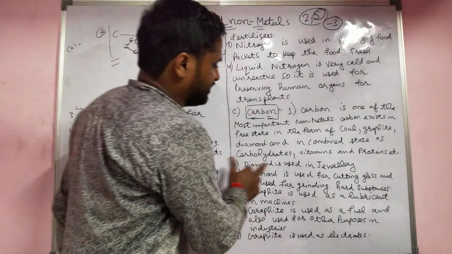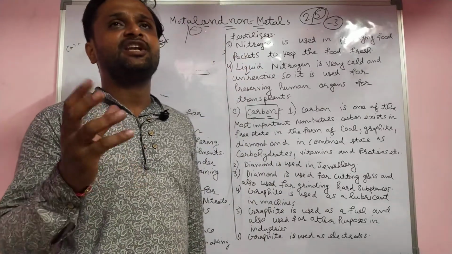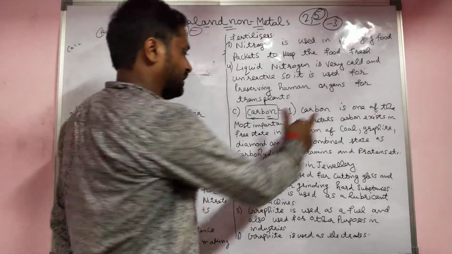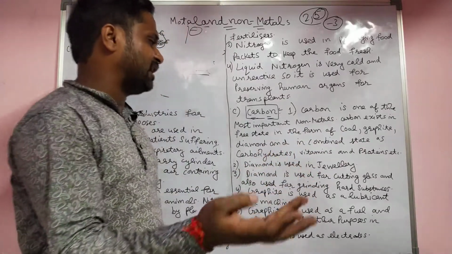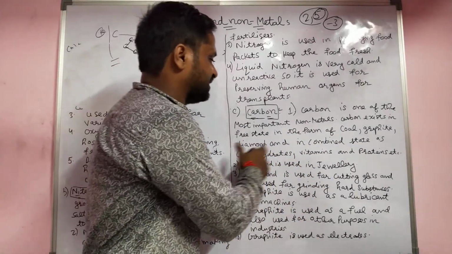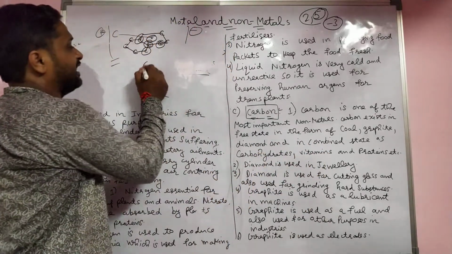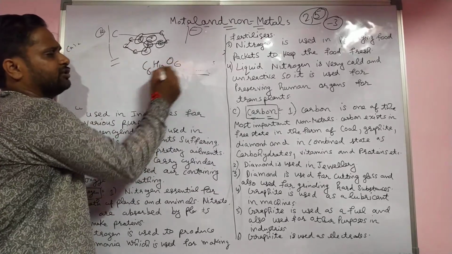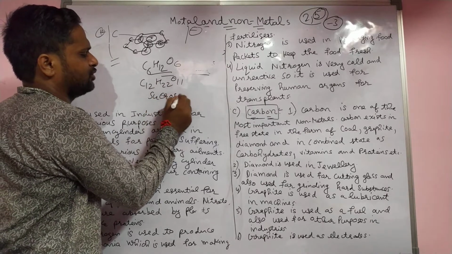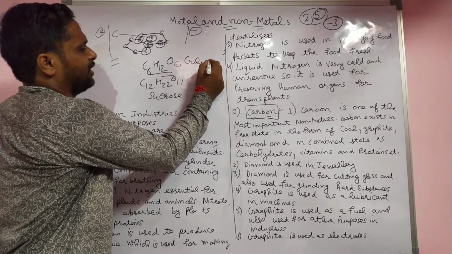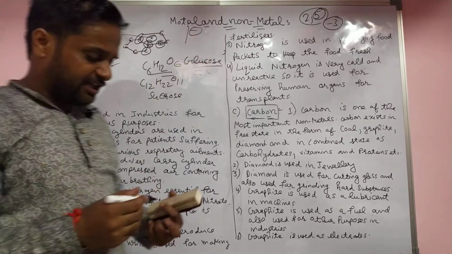Diamond is used in jewelry because of its special property of being shining and lustrous in nature. Carbon is one of the most important non-metals which exists in the free state. Coal, graphite, everything is made up of carbon only. In the free state, it is diamond and graphite. But in the combined state, I already told you, there is C6H12O6 glucose, C12H22O11 sucrose. All these types of sugars are called carbohydrates in nature.